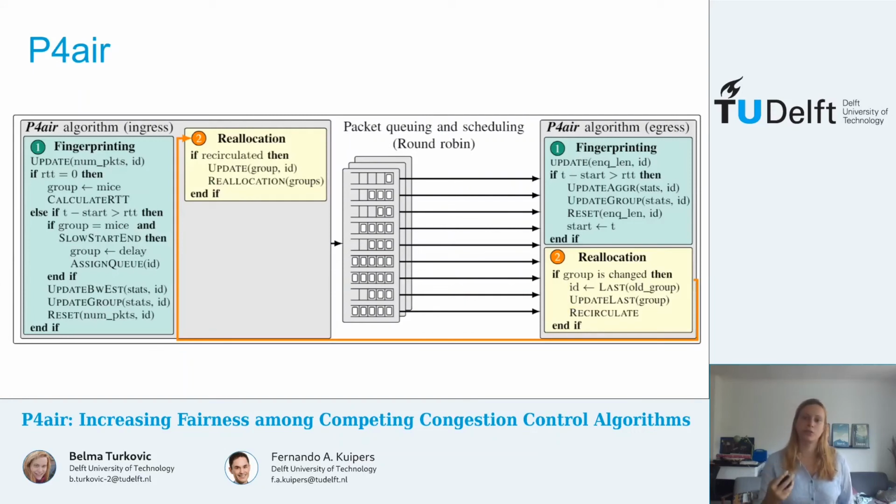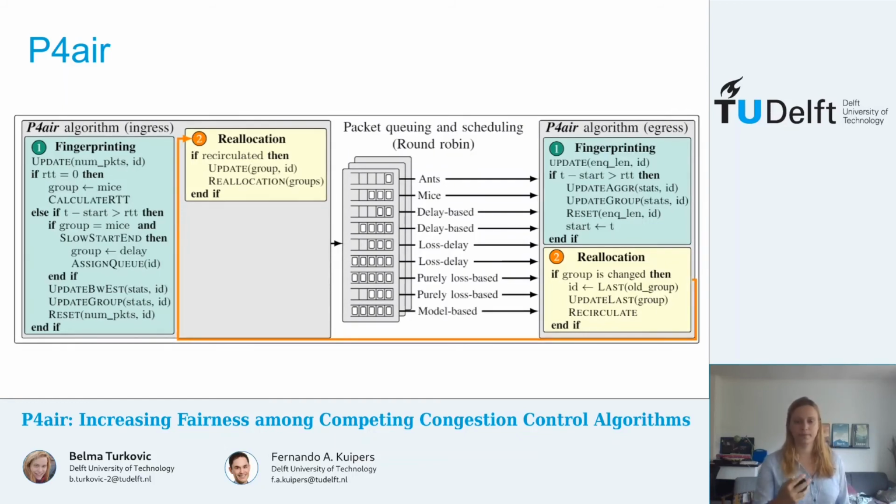Finally, the outcome of this reallocation algorithm will be that all queues are assigned to a specific group, as we can see. And that all packets in these queues should now belong to flows using the same congestion control group. So flows that use congestion control algorithms that belong to the same group.